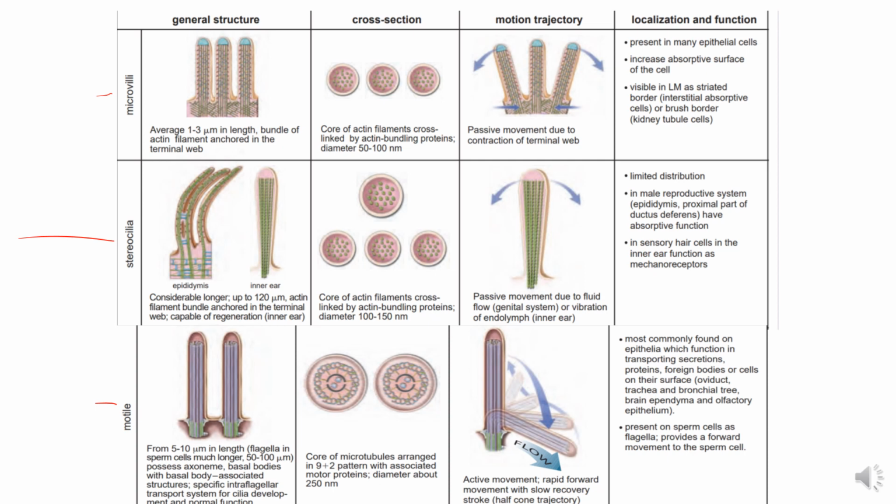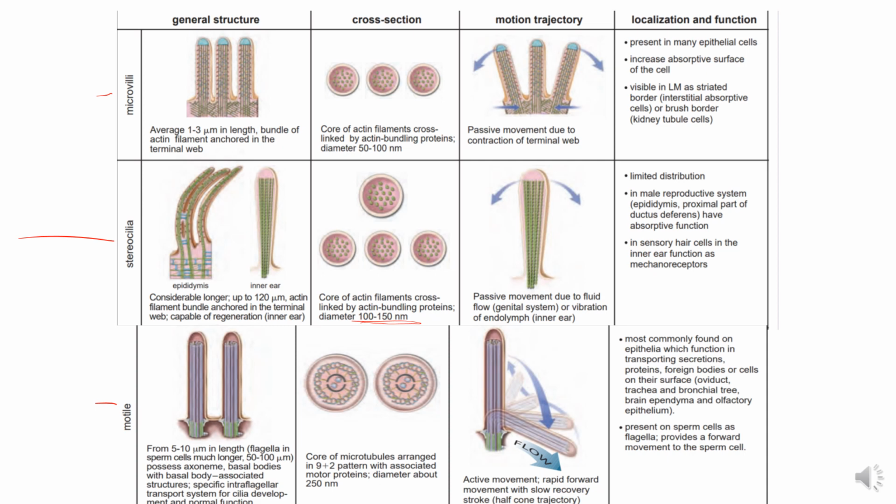They can be branching; they usually unite with each other and form a branching pattern. On cross section, actin filaments are cross-linked by actin binding proteins, and their diameter is larger, 100 to 150 nanometer.